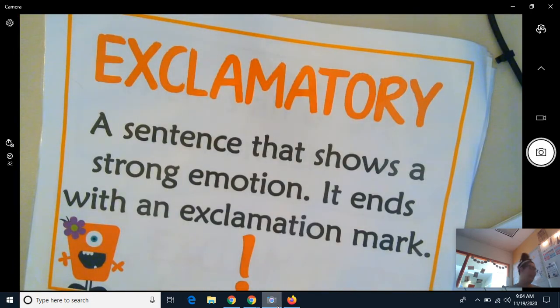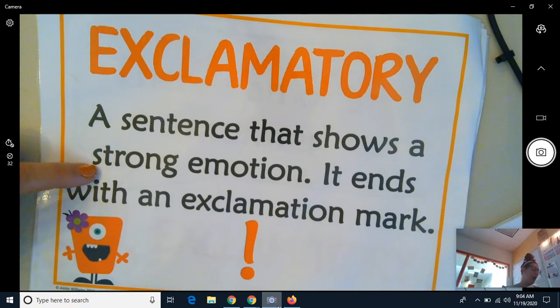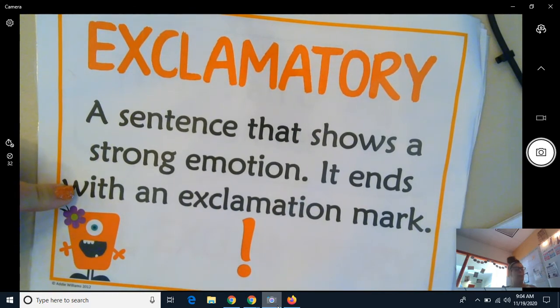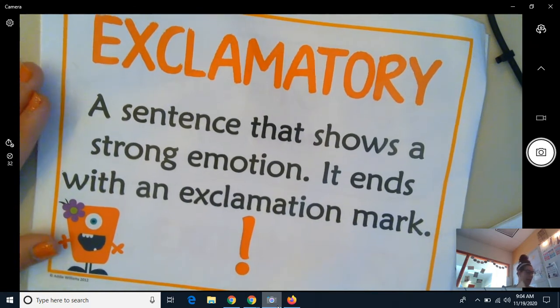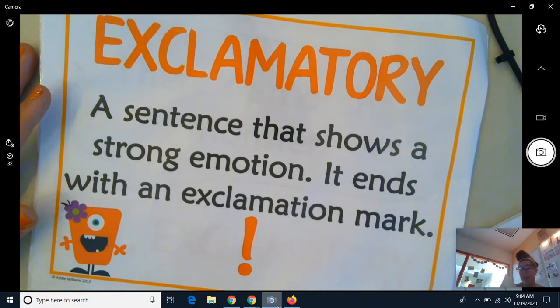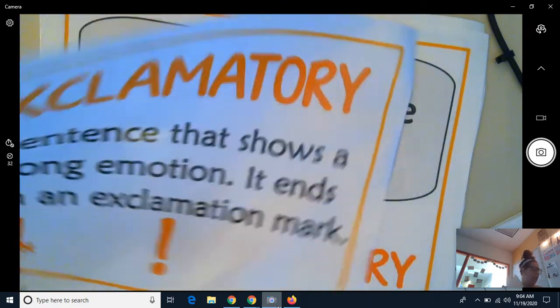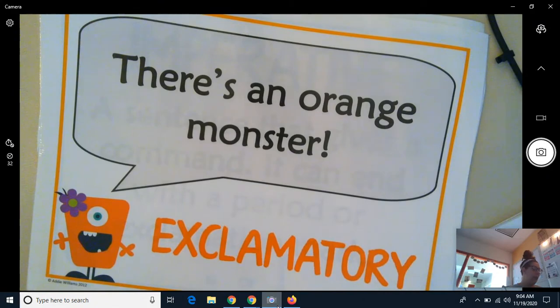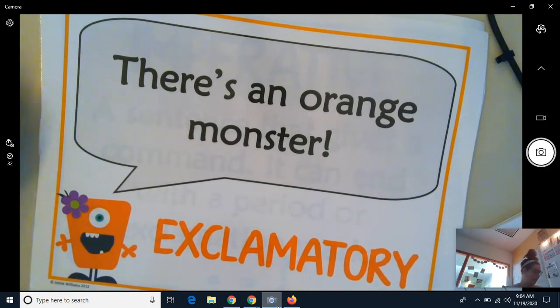We have exclamatory, a sentence that shows strong emotion. It ends with an exclamation mark. This may be, I got my favorite toy for Christmas! Really excited. Their example: there's an orange monster! Okay.